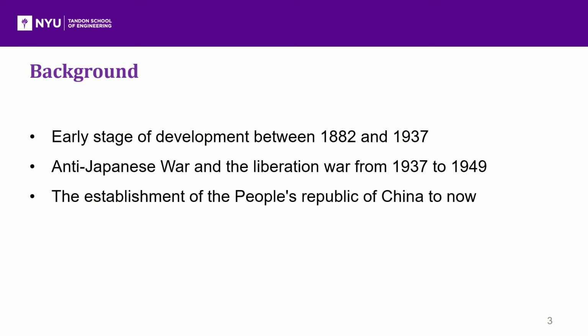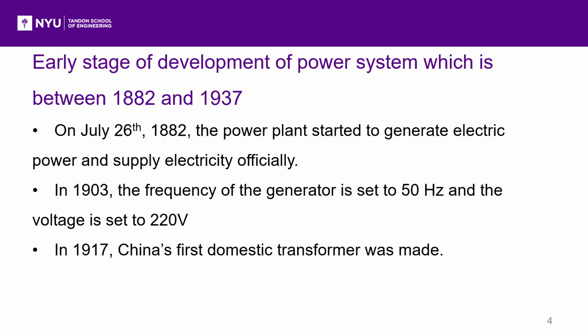Over the past 100 years, China has experienced a lot of huge challenges. With the challenges in technology and policies, the power system has also developed fast and rapidly. Therefore, we will divide the development process into three parts to introduce the background of the power system in China.